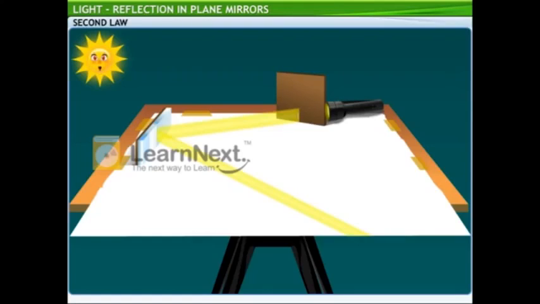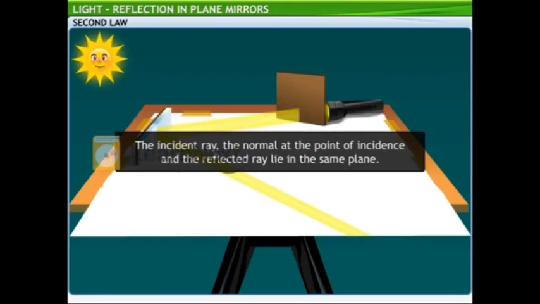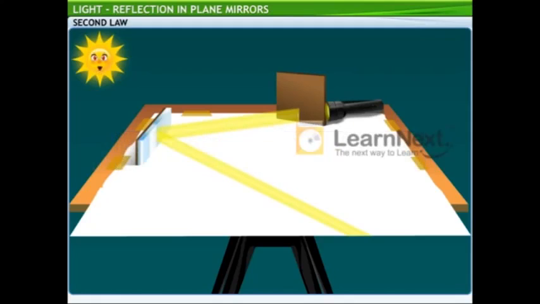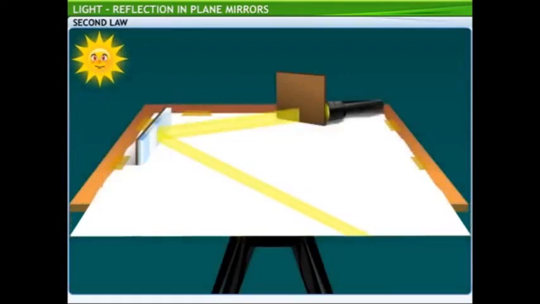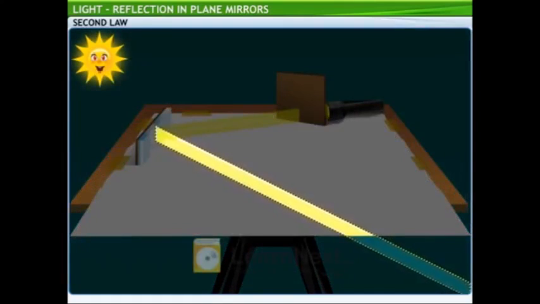Now let's look at the second law, which states the incident ray, the normal at the point of incidence, and the reflected ray lie in the same plane. We will slightly modify the setup that we used in the previous activity. Consider the portion of the white paper that extends beyond the edge of the table. Initially, you can see that the reflected light rays are on this portion of the paper, right?